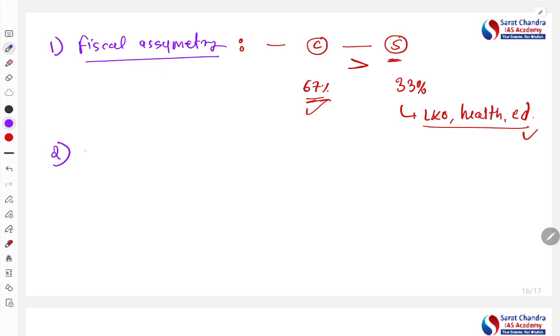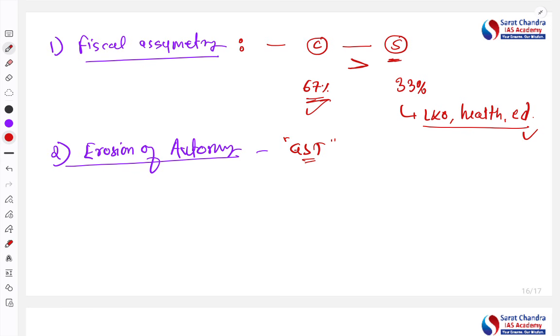The second is the erosion of autonomy, as we have already discussed. For example, the GST Council has taken away the autonomy to impose the indirect tax, and in the GST Council the central government has the major power. So that way the power to impose and have autonomy over taxation has reduced. The third aspect of issue is related to the Finance Commission.